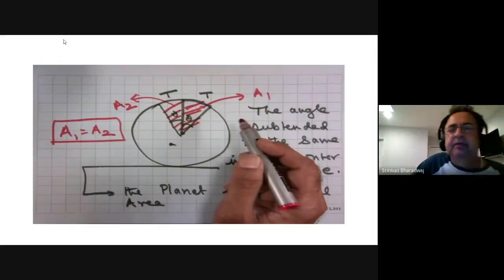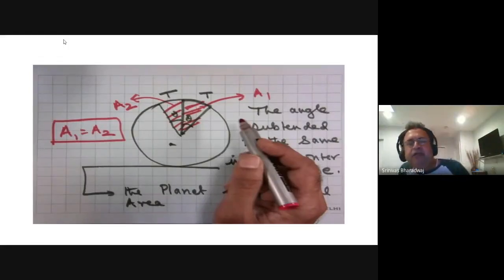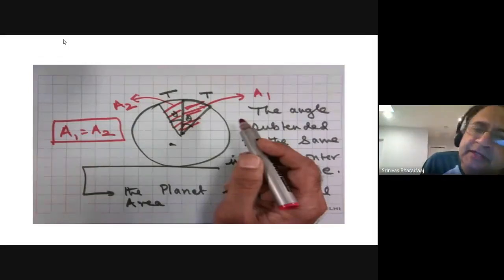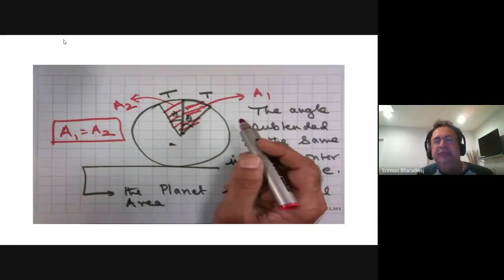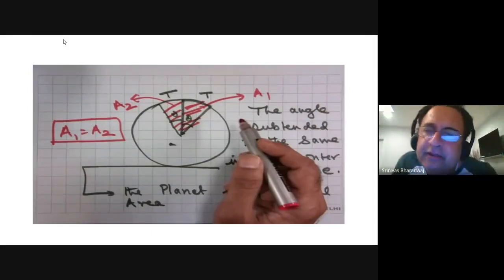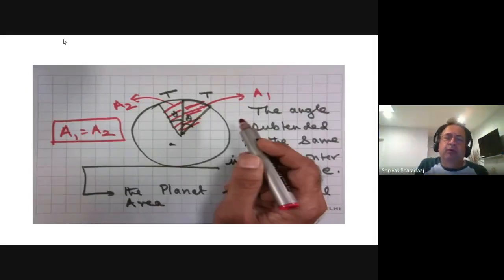becomes less. Okay, so as a result, you find that r square d theta by dt, where r is the position vector, is a constant, and therefore the area covered is constant, which means that the angle has to proportionately rise based on the distance.